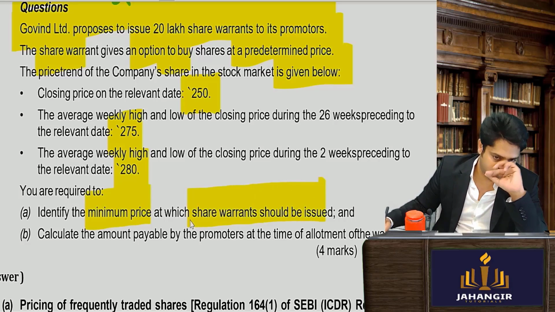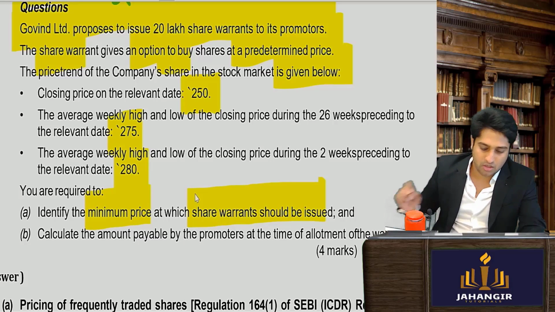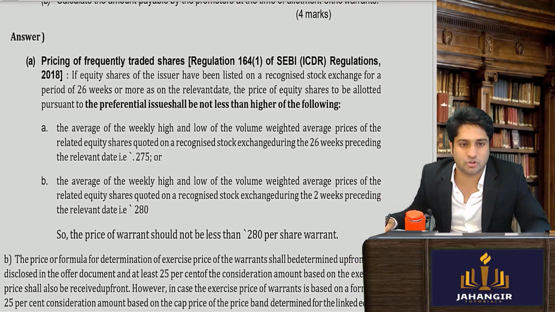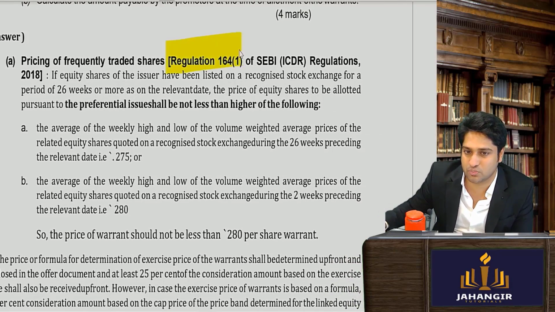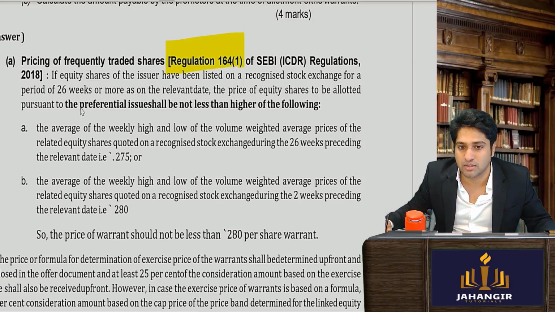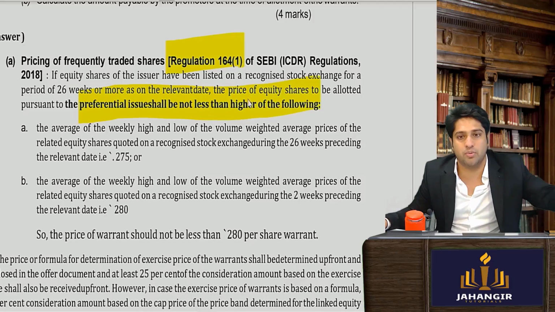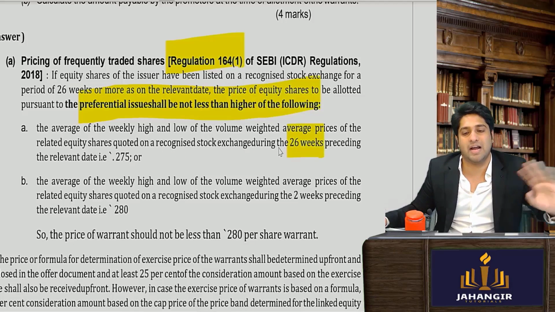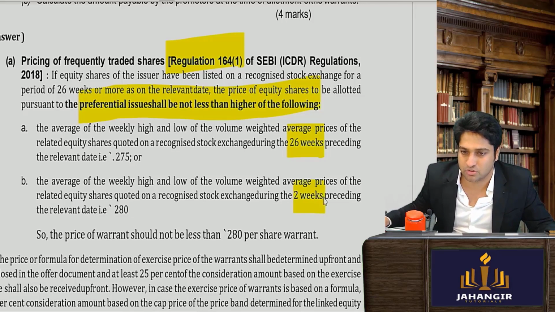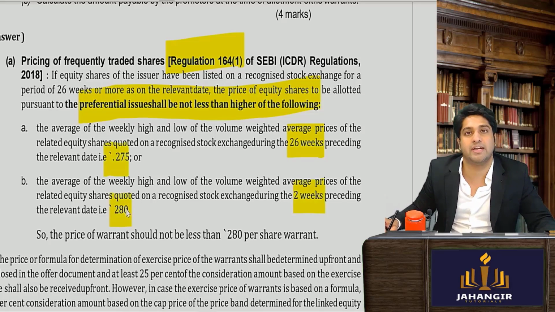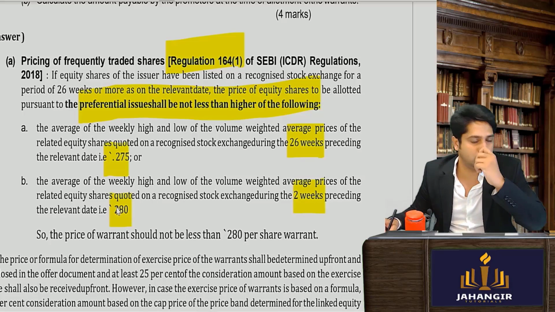Now again, there is this minimum price at which share warrants are issued. It is a legal sum where you should first know the law. The law says, as per regulation 164, the equity share price should not be issued very low. So the preferential issue that you are doing, the price should not be lesser than the average weekly high and low of the past 26 weeks or the past 2 weeks. In the past 26 weeks they have given 275, and in the past 2 weeks it is 280. So we can issue it at not lower than what amount?